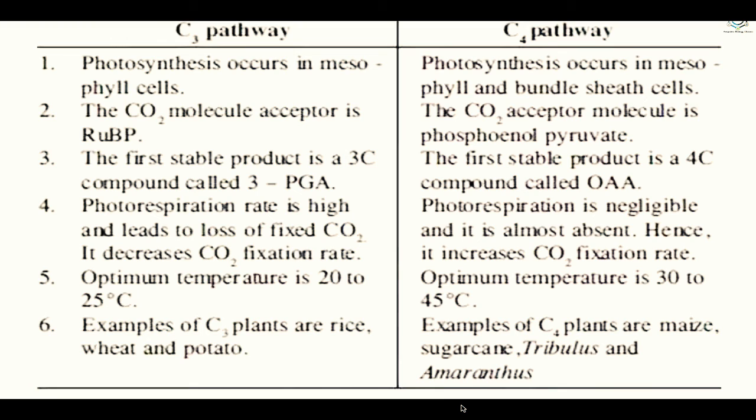The optimum temperature for C3 plants is 20 to 25 degrees centigrade, while for C4 plants it is 30 to 45 degrees centigrade. Examples of C3 plants are rice, wheat and potato, while C4 plant examples are maize, sugarcane, tribulus and amaranthus, etc. So this is the end of the video in which we learned about the dark reaction, in which the Calvin cycle and Hatch and Slack cycle in detail.